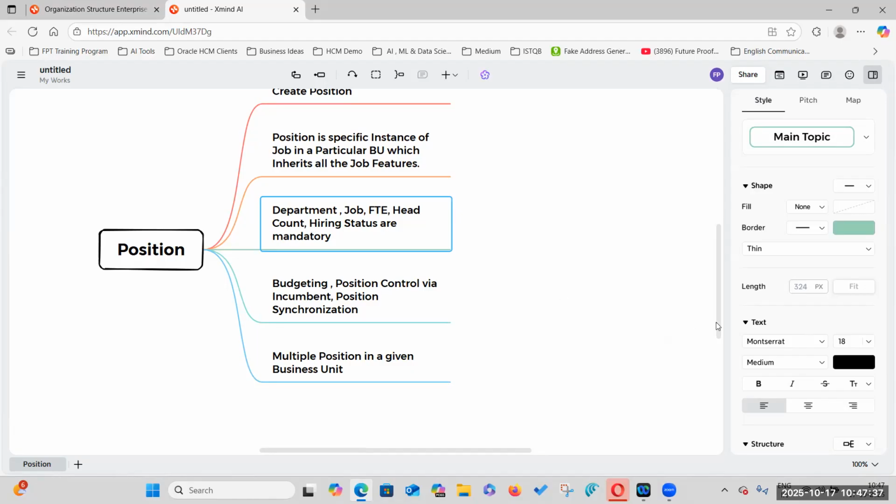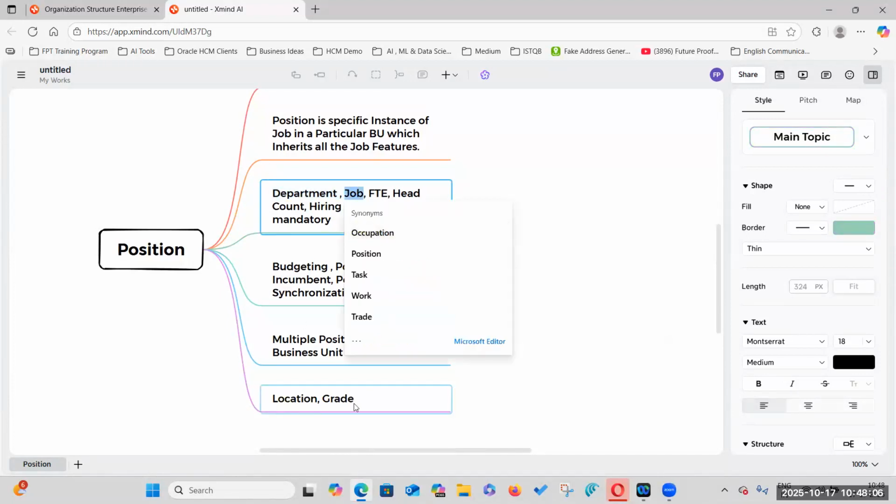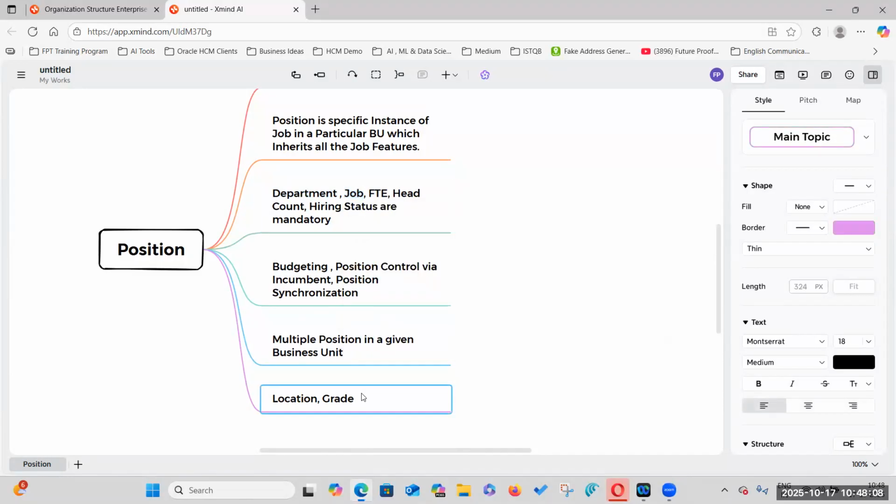All the workforce structures, like location, grade. Location and grade, yes. Any other workforce structures or attributes you want to add? That's it, sir.